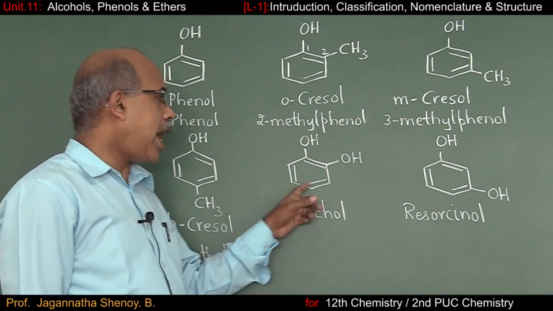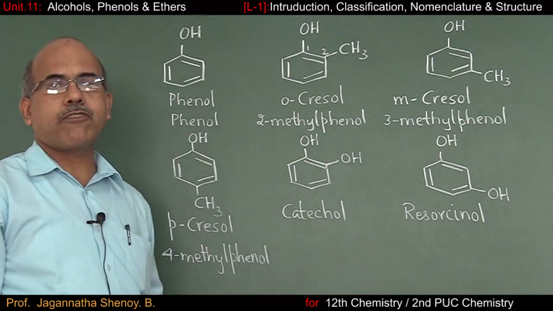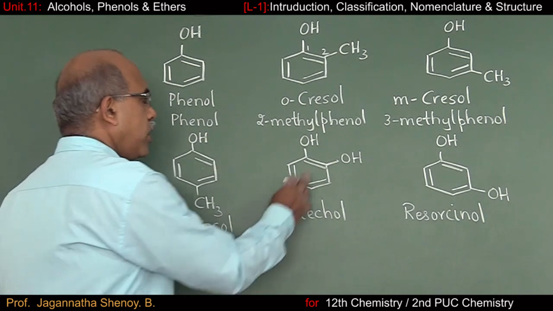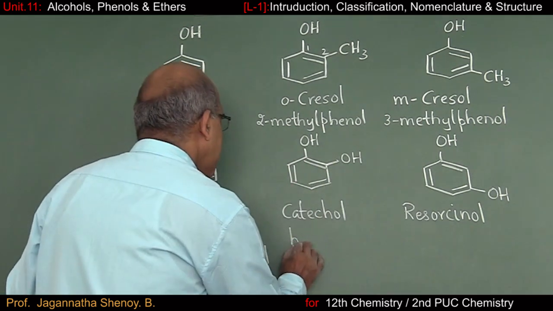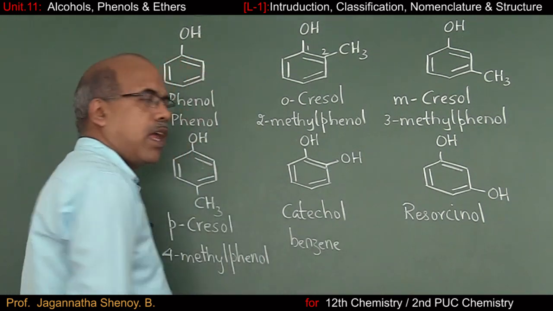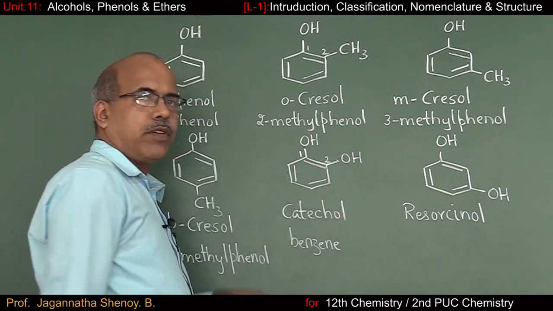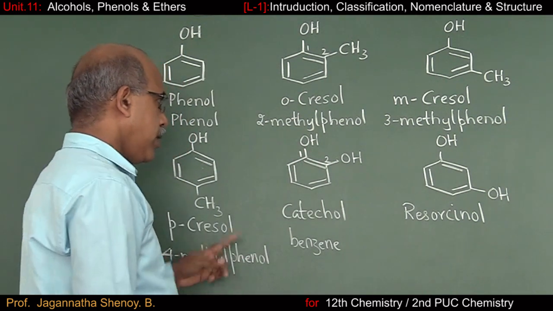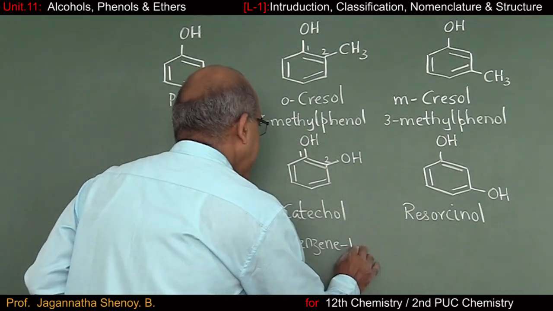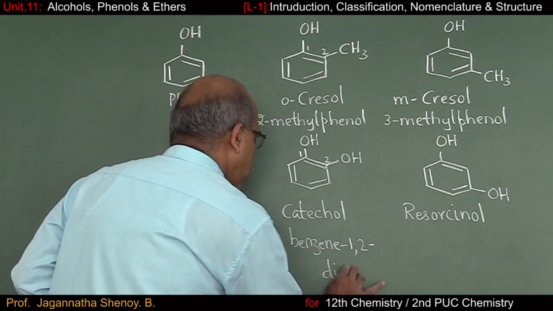Now coming to dihydric phenol, what is the IUPAC name of catechol? The parent hydrocarbon is benzene, and on position number 1 and 2 we have two OH groups. So it's a benzene 1,2, there are two OH groups.